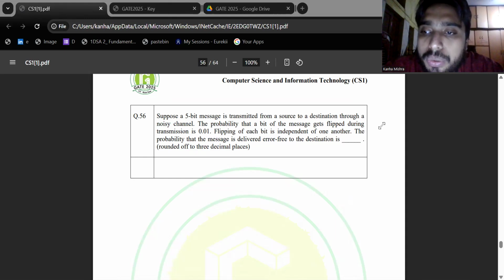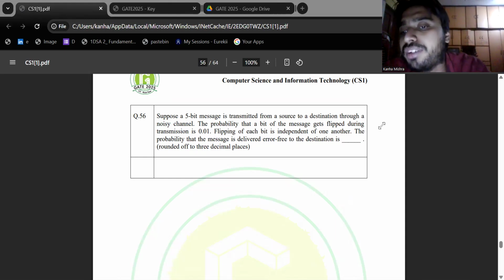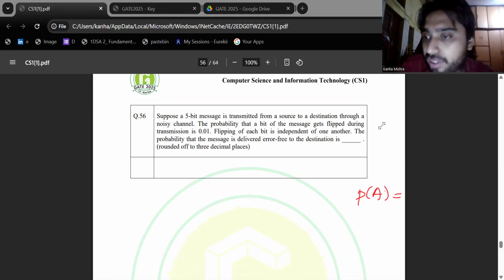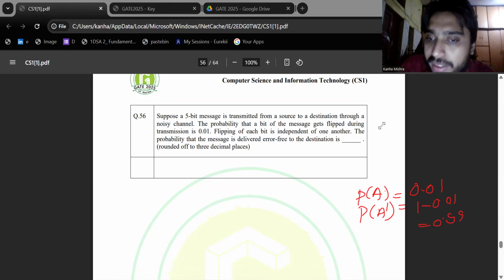Complement rule: if the probability of an event is P of A, then the probability of it not happening is 1 minus P of A. For example, if a bit has 0.01 probability of being flipped, then it has 0.99 probability of not being flipped. Let me check that. If P of A, getting flipped, is 0.01, then P of not flipping is 1 minus 0.01, which is equal to 0.99. Not flipped means transmitted correctly. So the probability of getting transmitted correctly is 0.99.